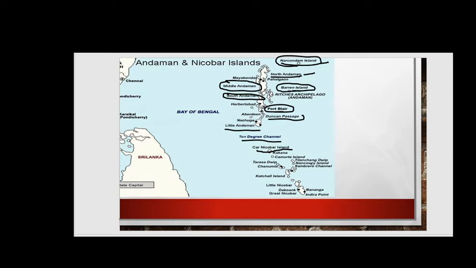Right friends, next, is there anything important? We will see here. This is Little Nicobar. This is Indira Point, which was submerged in the ocean in the 2004 tsunami. This is Great Nicobar. Right friends, so you have to remember all these in north to south order and east to west order also, friends, right?